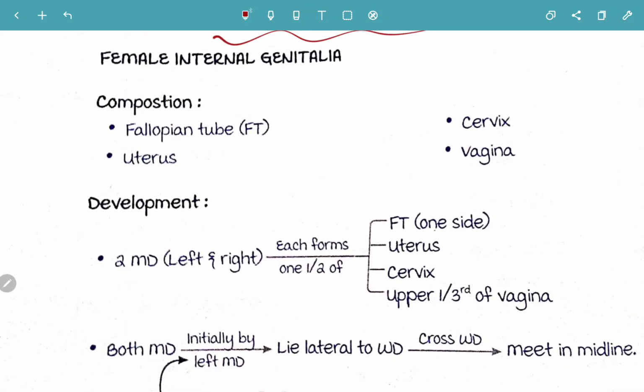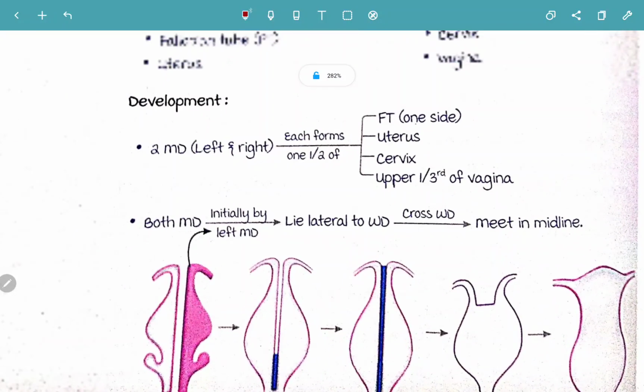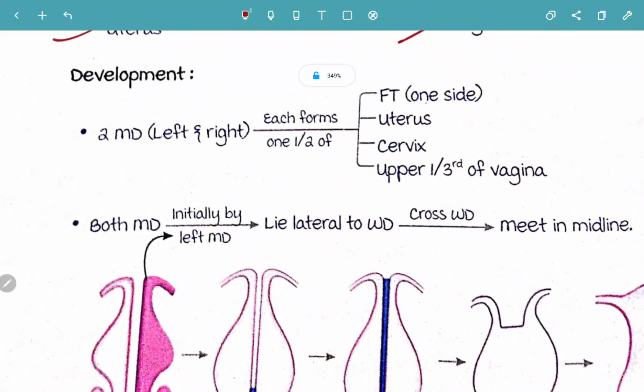The composition is, as you know, the fallopian tube, the uterus, the cervix, the vagina. So let's look at the development of each. For a female development, the Mullerian duct should be there and the Wolffian duct should regress. Now there are two Mullerian ducts, left and right.